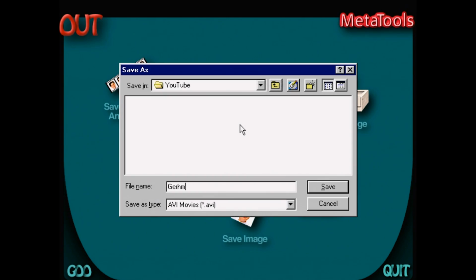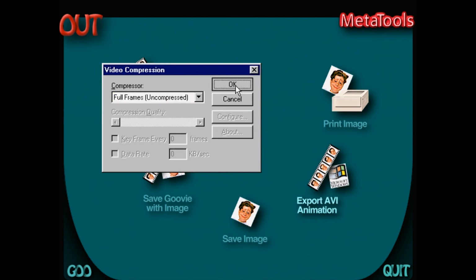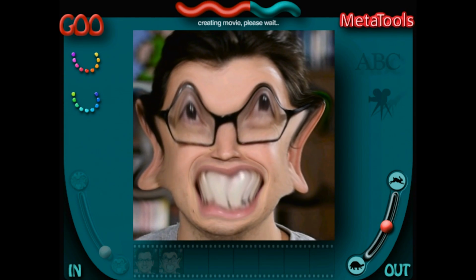Finally, moving your project to the Outroom allowed you to save and share your monstrosity in a variety of mid-90s ways, including exporting to video files which could be viewed by anyone regardless of if they owned PowerGoo or not.